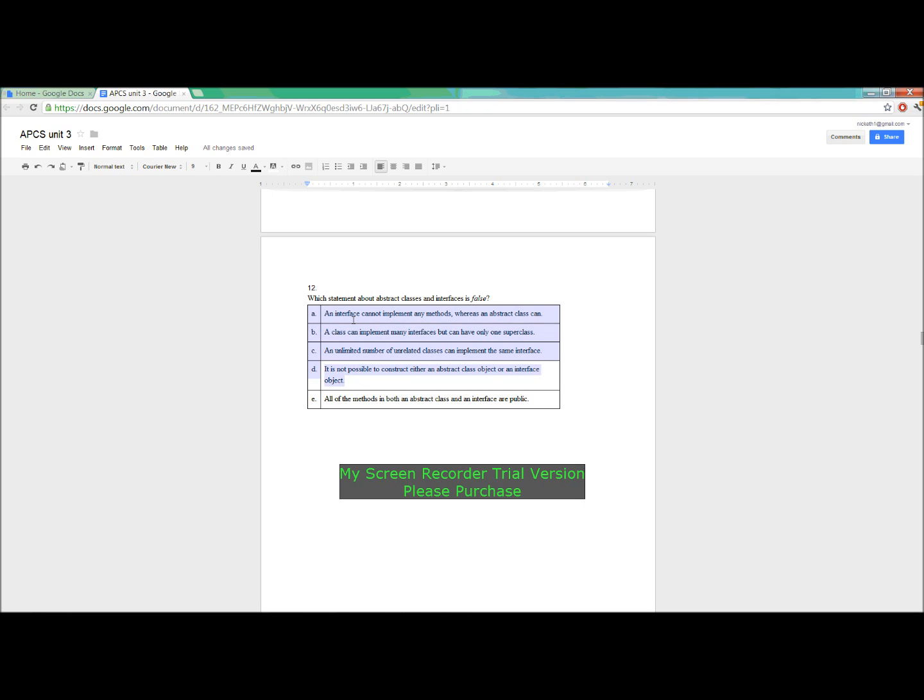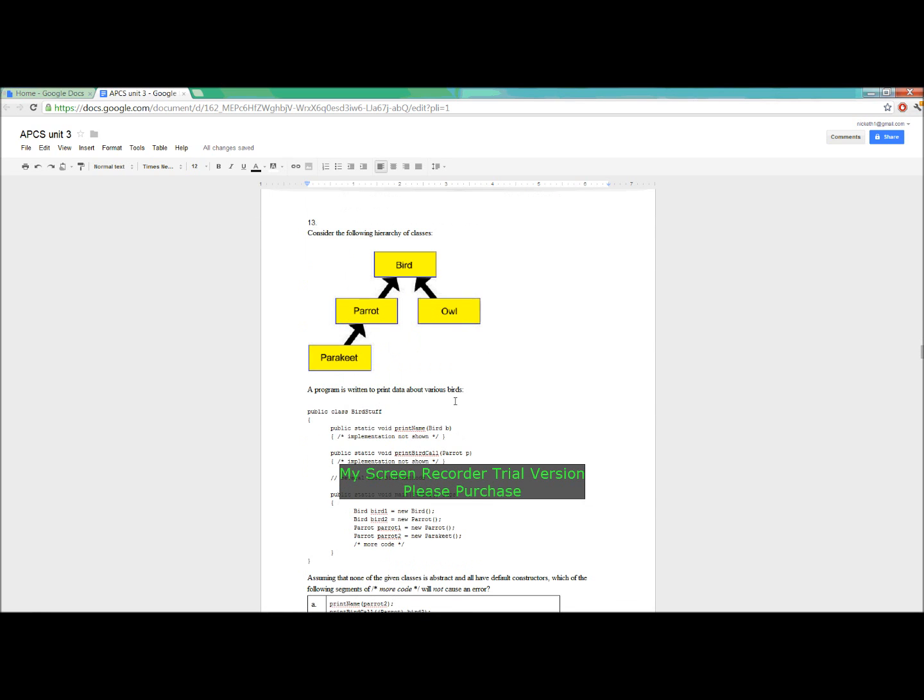So all of these are true. And E, all of the methods in both an abstract class and an interface are public. That's not right. You can have private methods in an abstract class. So E is the correct answer.